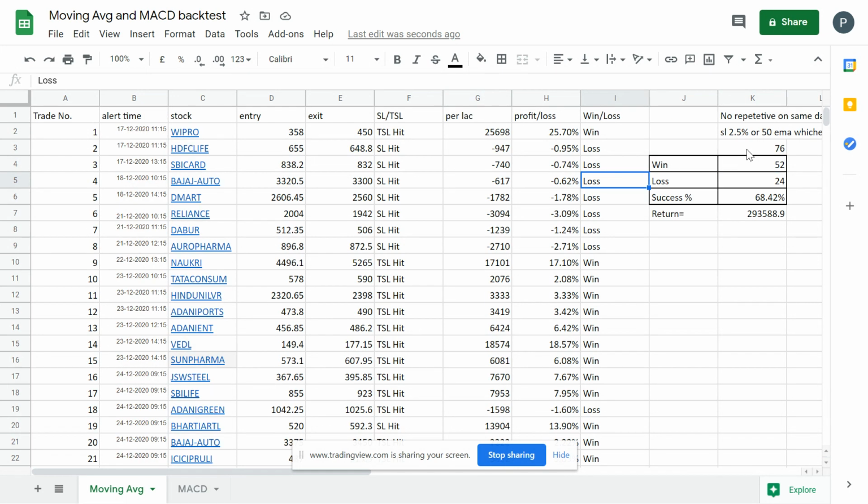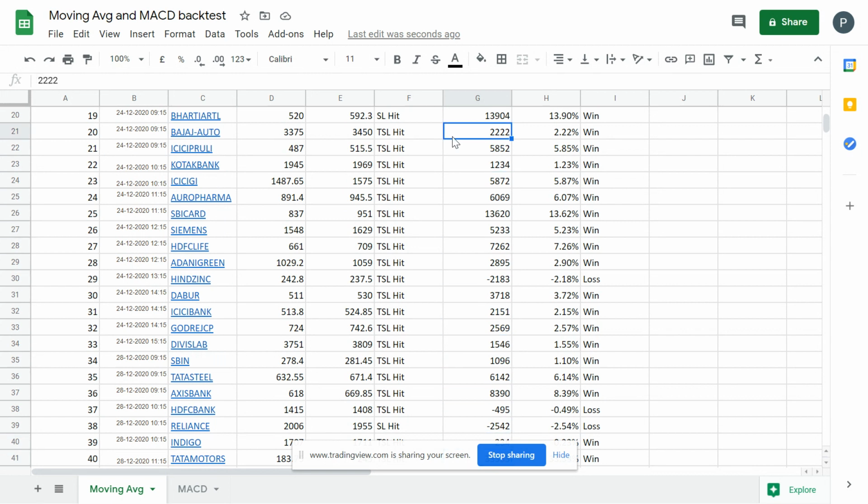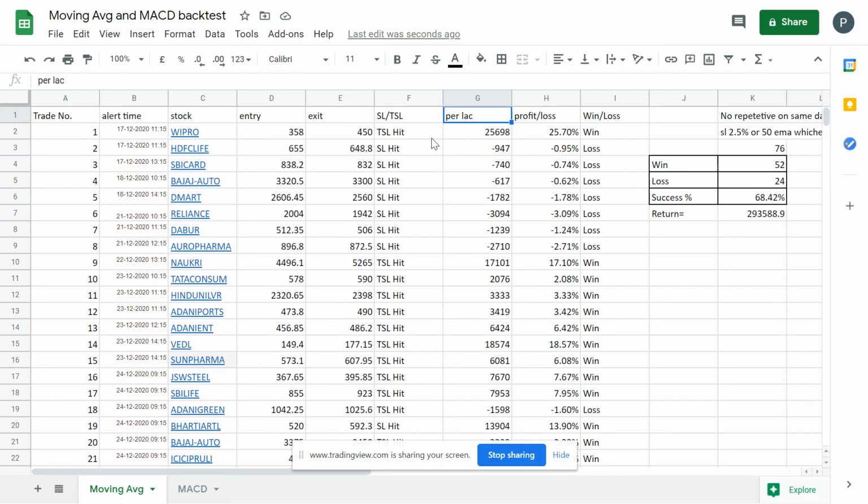And the best part is in moving averages and MACD, you can see Wipro has given around 25% profit, and this has hit the trail stop loss below the 50 EMA. After that, it even gave some good returns. So what you could do, whenever you've invested 1 lakh and got 25,000, is take out the amount you invested and leave the profit there. Then you will not lose anything out of your capital. If you lose, you lose the profits, not your capital. So you can leave that profit there and continue.